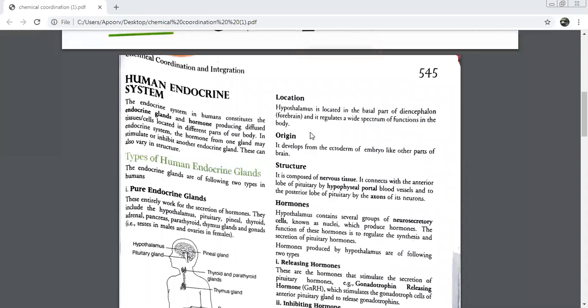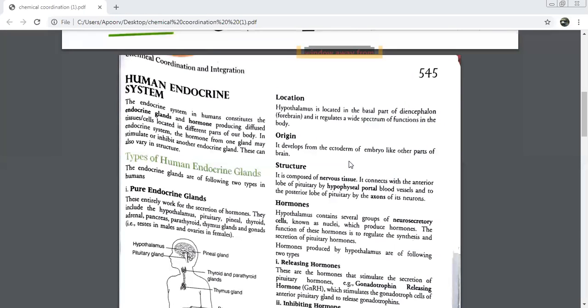Reason being, this part is little rote learning, which we say in Hindi as the ratne wala part. So you will not find a lot of interest when you're studying this chapter at home, because it's more of learning. It is less of conceptual. So try that you speak out here only and learn with me here only. So the location of hypothalamus is the basal part of forebrain, and it originates from which layer of the embryo? Ectoderm.